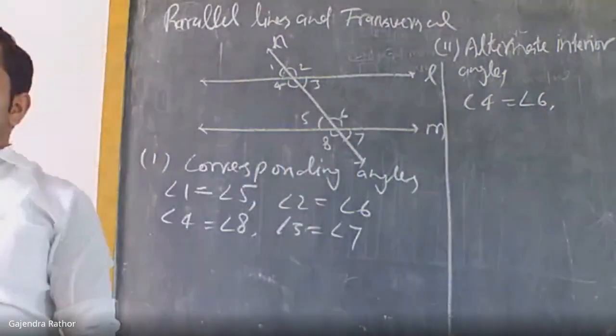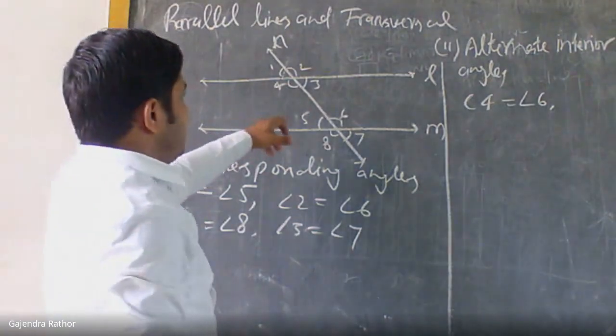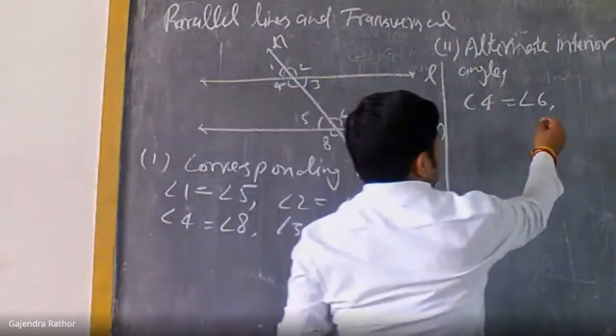What is the second pair? Please reply. Correct answer, 3 and 5. So the remaining 3 and 5 are the next pair.